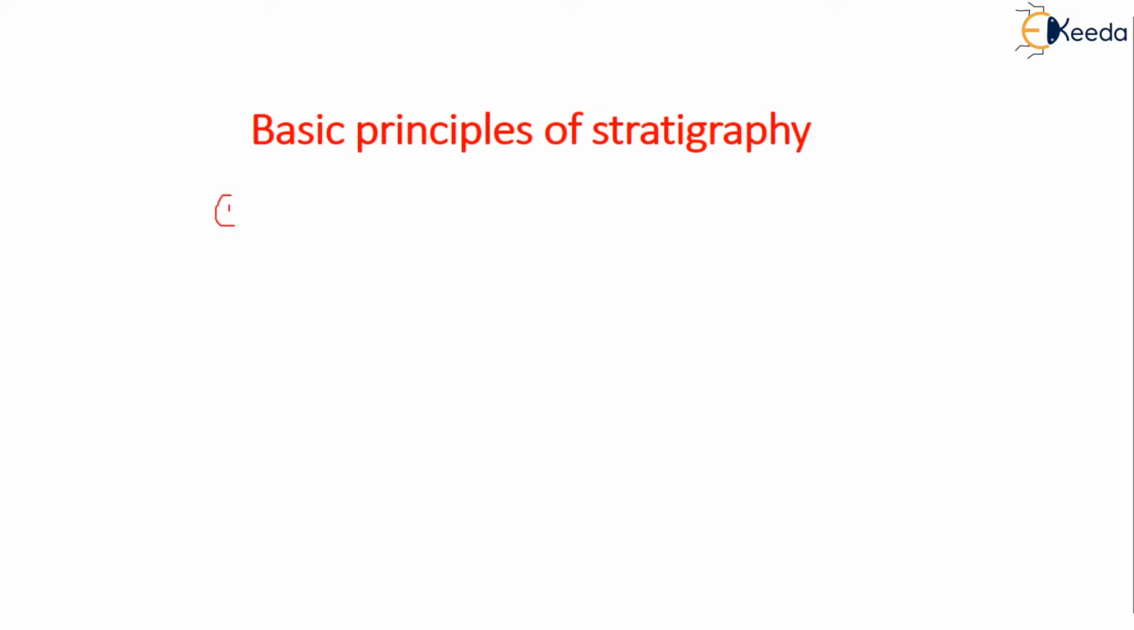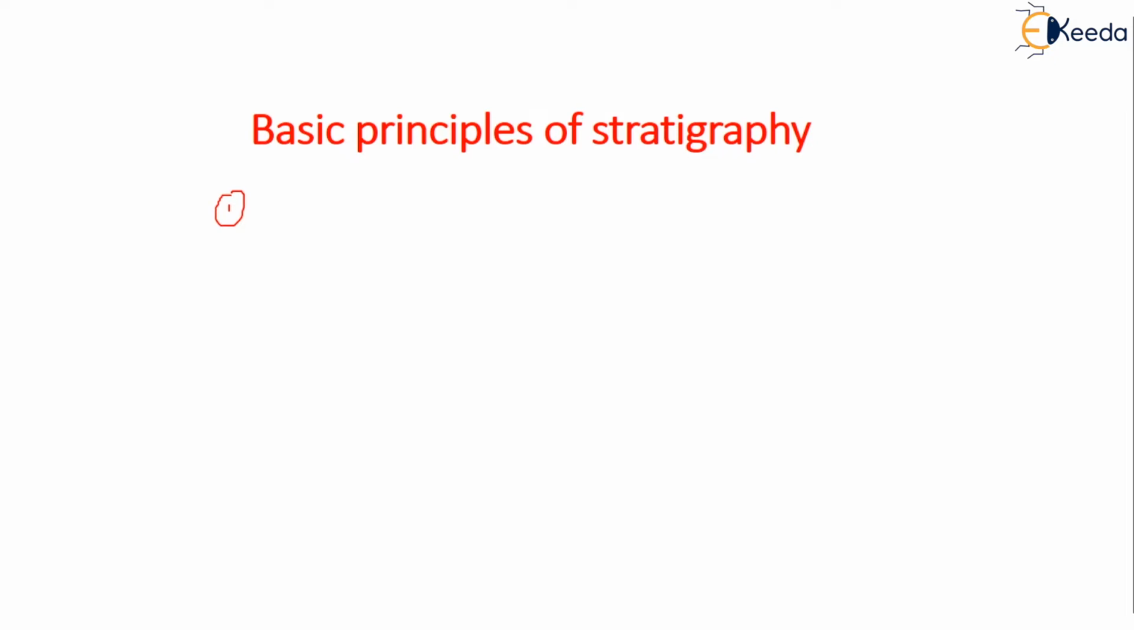What is the first principle? It is the principle of uniformitarianism, and the second one is the principle of lateral horizontality. Third one, principle of superposition. Fourth one, principle of cross-cutting relations. Fifth one, inclusions. Sixth one, chilled margins, and the seventh one is correlation.